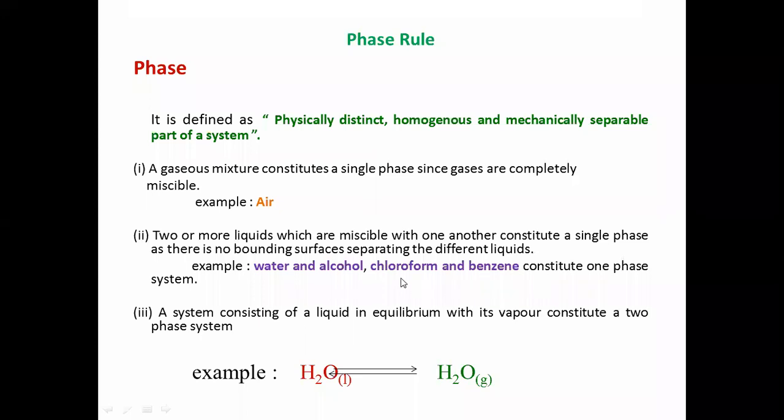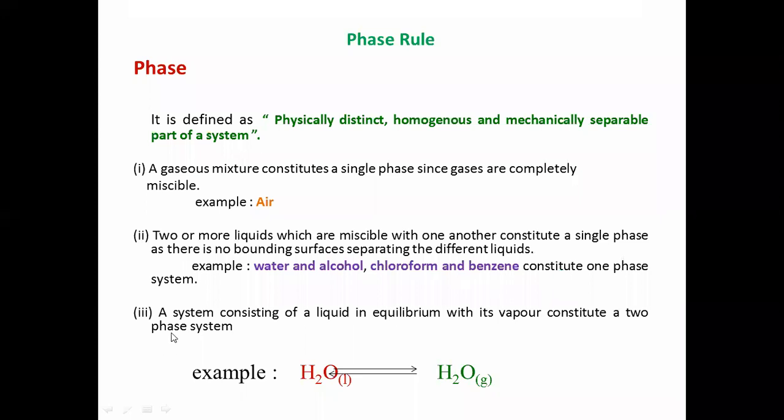Example, water and alcohol, chloroform and benzene constitute a one phase system. Water and alcohol are completely miscible, chloroform and benzene are completely miscible, so they constitute only one phase, that is single phase.